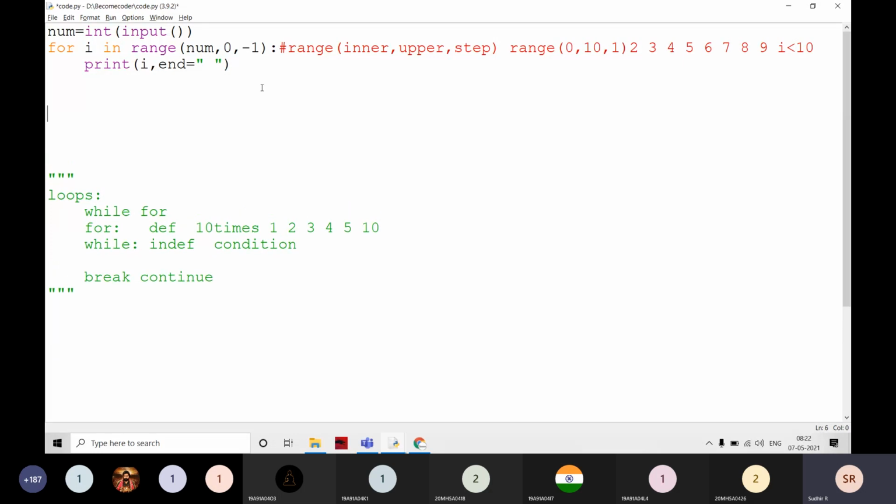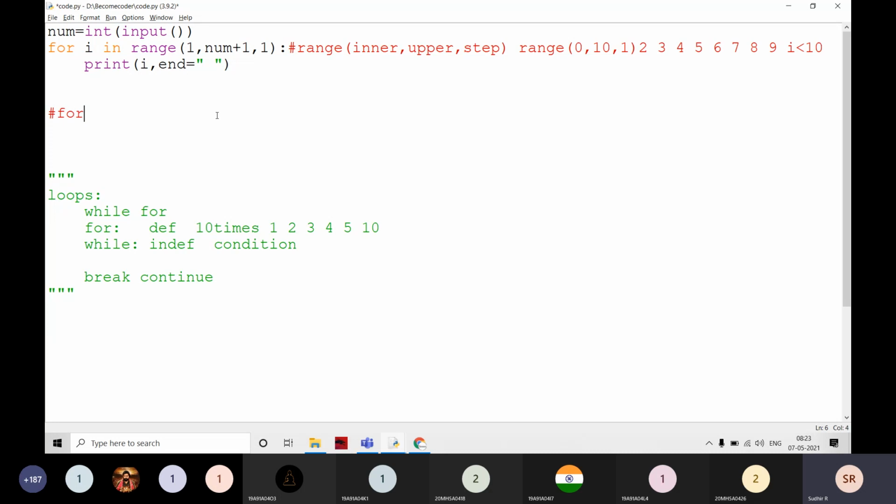When the step is +1, meaning positive numbers, then for example I is initially 0, and then it checks that I is less than num. It takes the less than symbol every time. Now, just a minute: 1 comma num plus 1 comma 1. How is it going to be in the for loop?